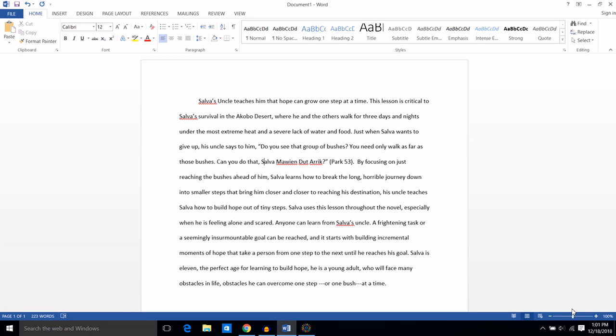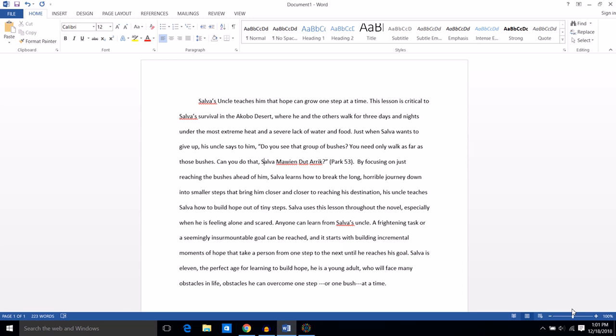And I'm reading the sentence: this lesson is critical to Salva's survival in the Akobo Desert, where he and the others walk for 3 days and nights under the most extreme heat and severe lack of food and water, and food. So I know that I'm not looking for an action because I see the word is there, and I know that that is a linking verb. So I know right away that I'm probably going to use a different question to ask. So what word is connecting? What is the sentence about? It's this lesson. So this lesson I think is going to be the subject, and then the word is connecting this lesson to words that describe this lesson, which are critical to Salva's survival in the Akobo Desert.